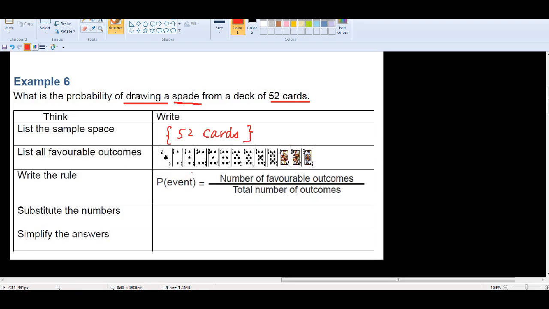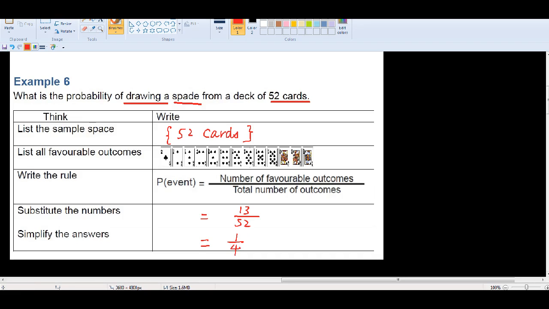They're all favorable outcomes. How many of them? 13. So number of favorable outcomes, 13. Total number of outcomes, 52. Do we simplify it? Yes. Use a calculator and you will get 1/4. All good?